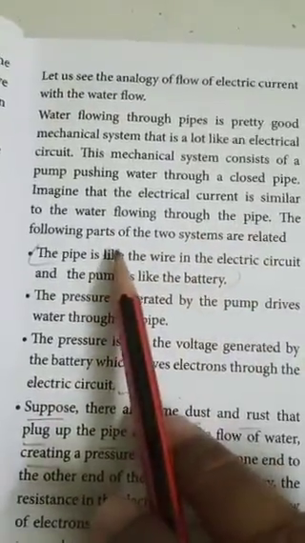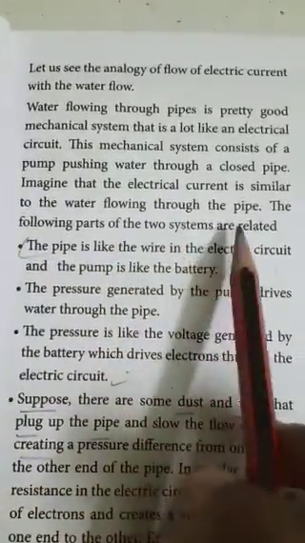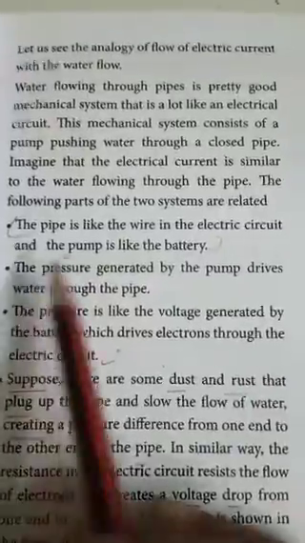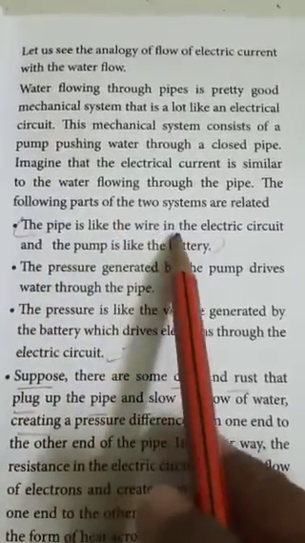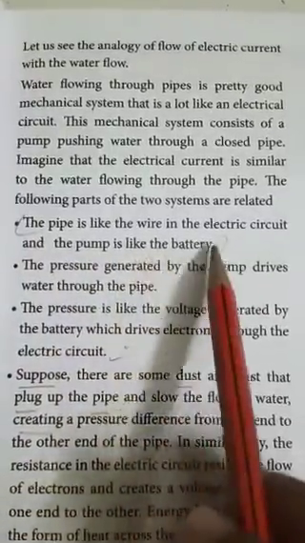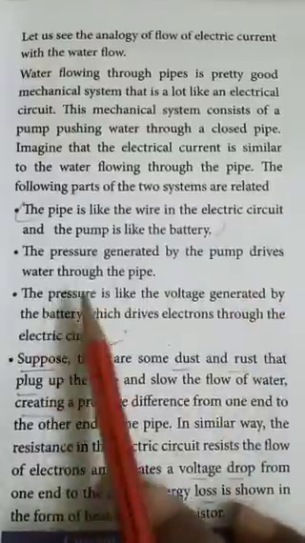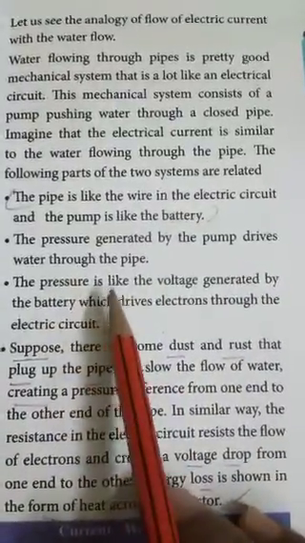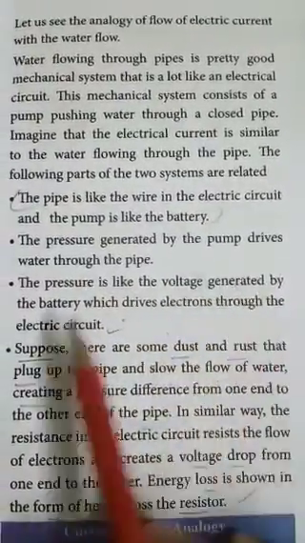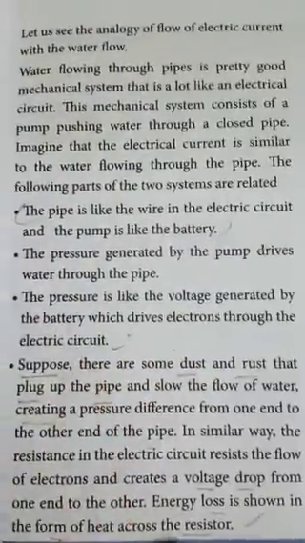The following parts of the two systems are related. The pipe is like the wire in the electrical circuit and the pump is like the battery. The pressure generated by the pump drives water through the pipe. The pressure is like the voltage generated by the battery, which drives the electrons through the electric circuit.